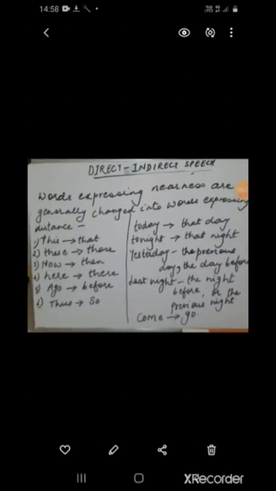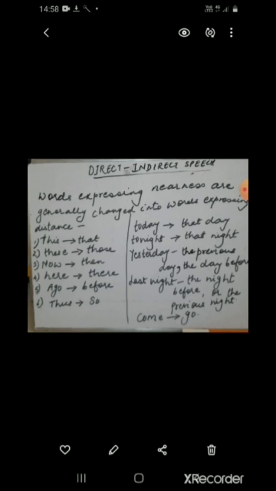And the last change that we are going to do while converting a direct sentence into indirect speech are the words expressing nearness are generally changed into words expressing distance. How it is done? This will become that. These in direct speech will become those in indirect speech. Now in direct speech will become then in indirect speech. So on and so forth.